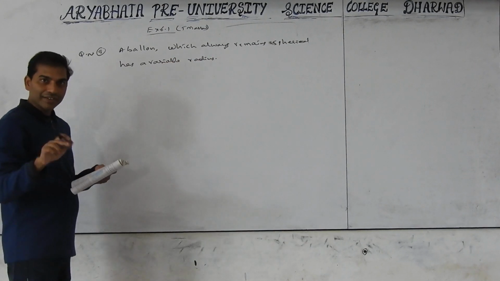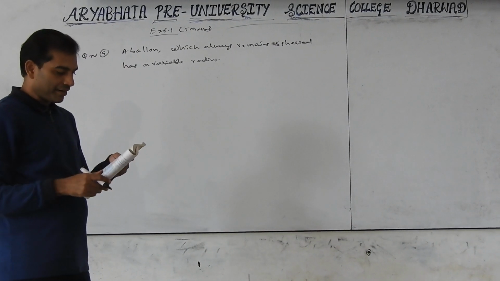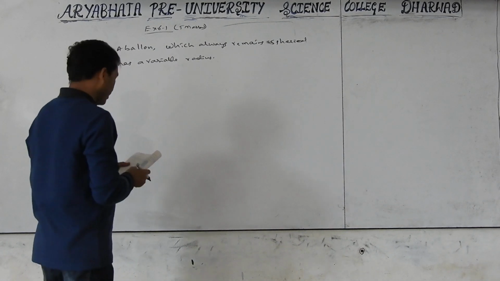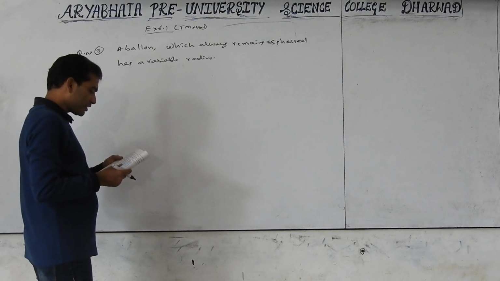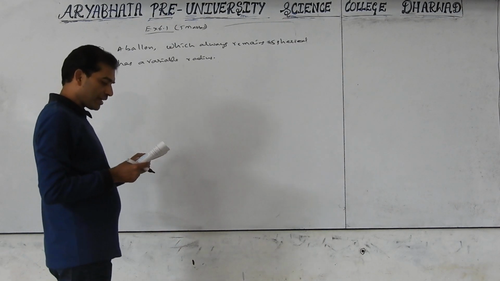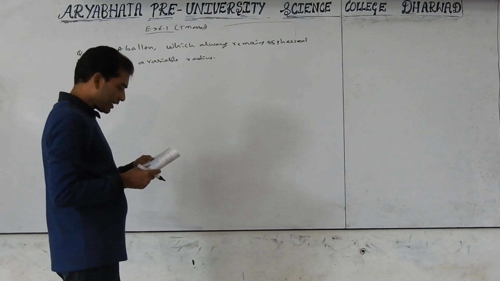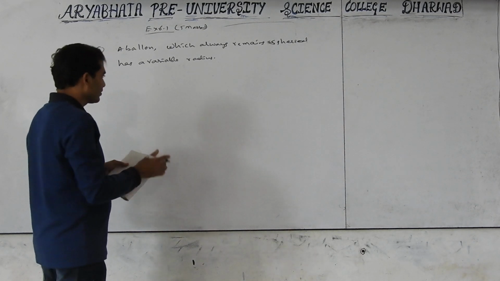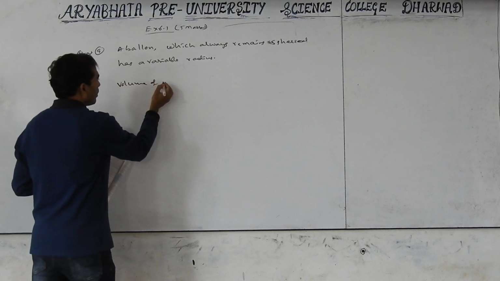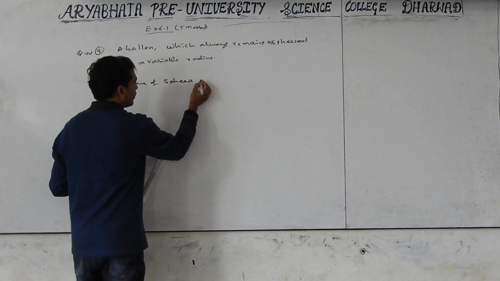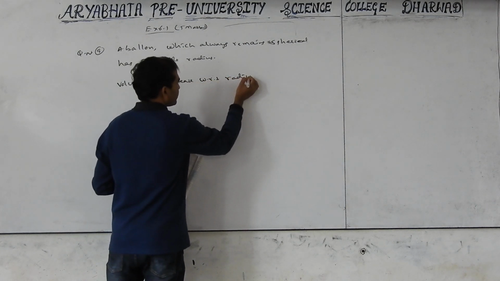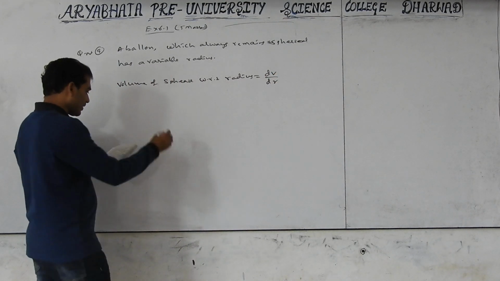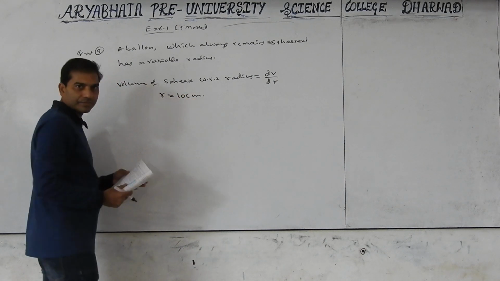Find the rate at which its volume is increasing with the radius, when the radius is 10 centimeter. Not with respect to time, with respect to radius, which means dV by dr. The rate at which its volume is increasing with the radius means dV by dr. And the radius is given, r is equal to 10 centimeter. Then we should find dV by dr.